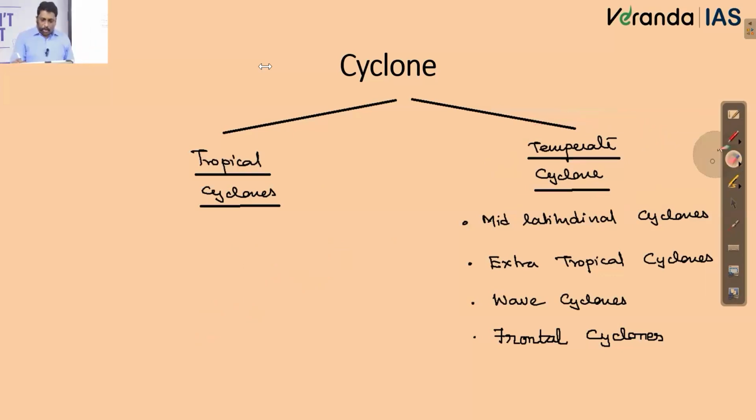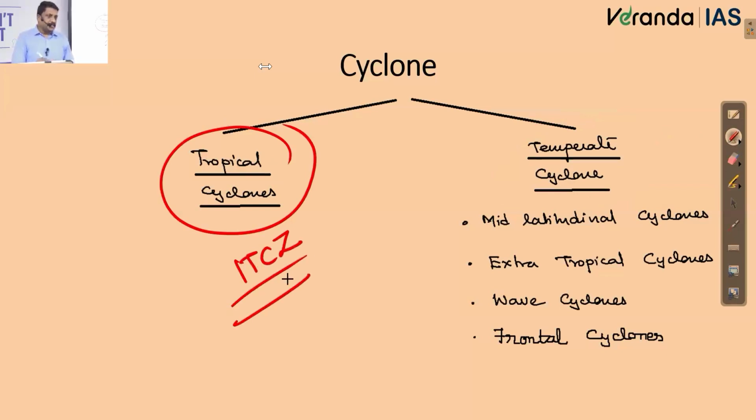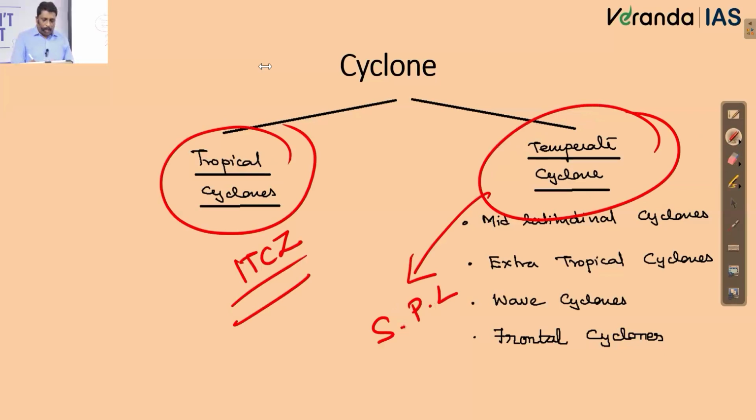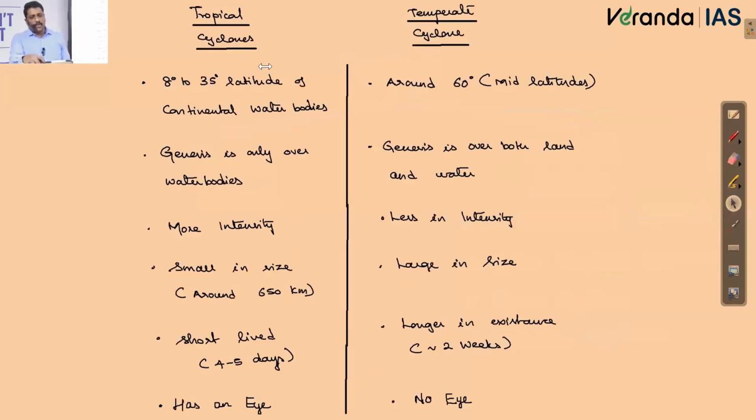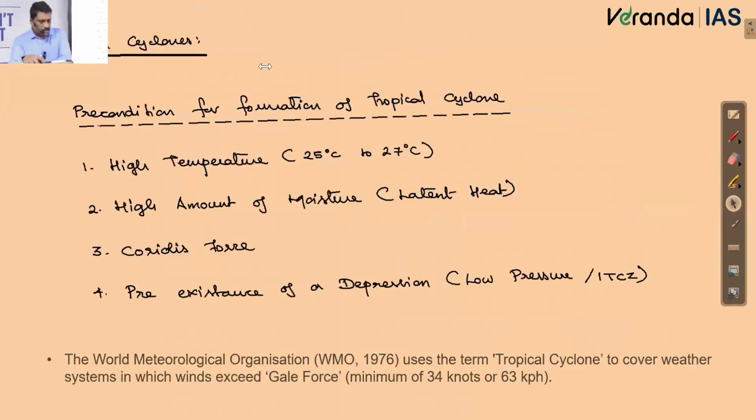What exactly is that low pressure which eventually results in the formation of tropical cyclones? Somewhere we say it is all about the ITCZ. What about temperate cyclones? It is all about the subpolar low. That low pressure which you experience in the mid latitudes, you call it the subpolar low. So we have differentiated between tropical and temperate cyclones, and the tropical cyclone we talked about in detail.